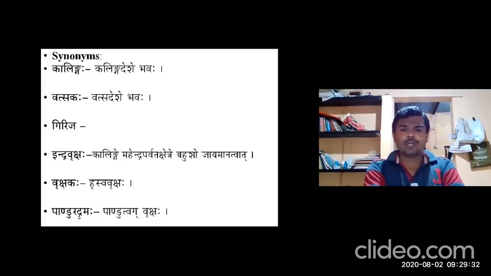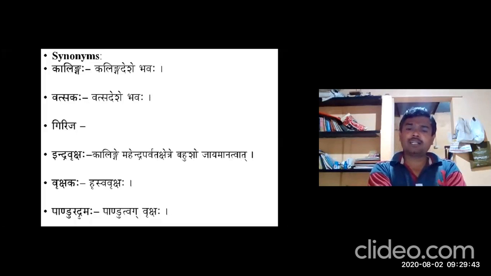And Indra Rukshaha. See, Kalinge Mahendra Parvata Kshetre Bahushaha Jayamanatvat. The plant is abundantly available in Kalinga Desha, in Mahendra Parvata, a particular hilly area.